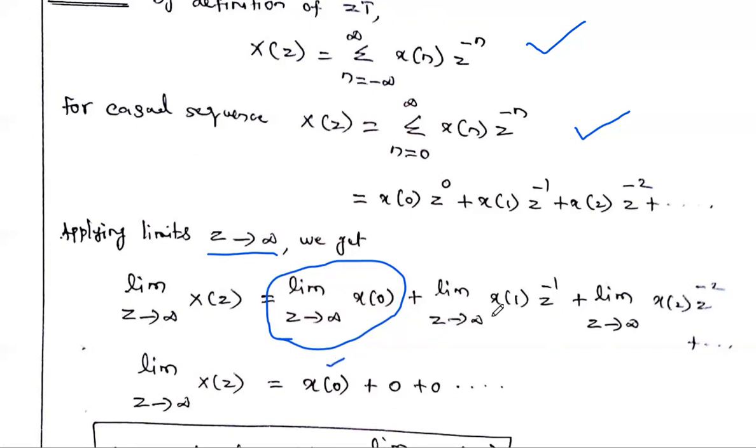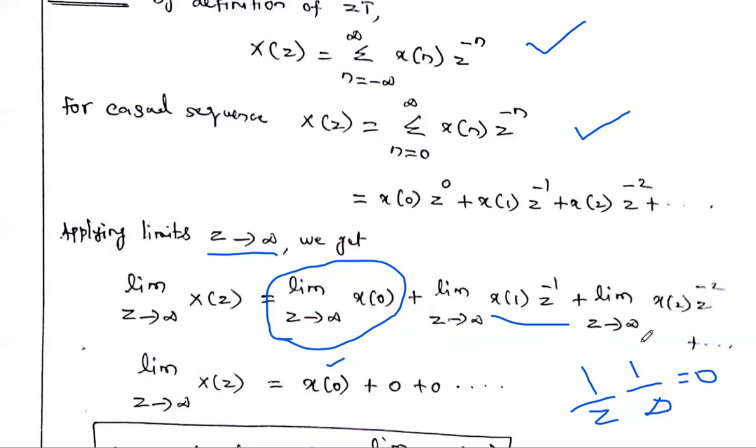Okay. In this, you see x of 1 into z power minus 1. So instead of the z, we have to put infinity. So here z inverse is there. What is meant by z inverse? 1 divided by z. So instead of this z, we have to put infinity. So what is 1 divided by infinity? 1 divided by infinity, the answer is a 0 value. So the answer for this second term, x of 1 into z inverse, is 0.